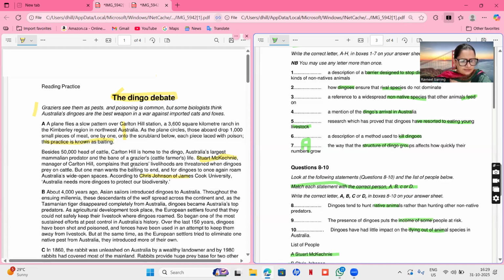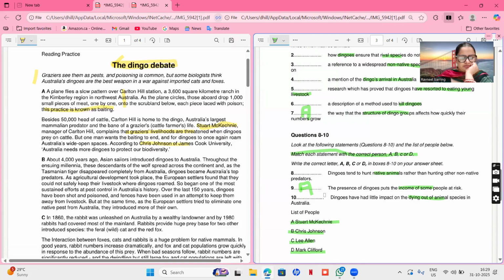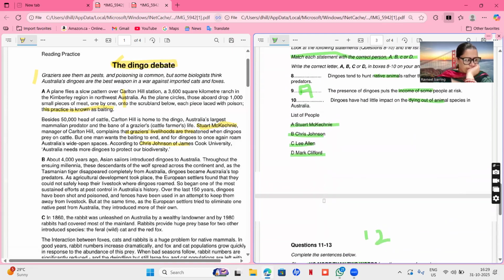Because here they are saying that complains. Who complains? Stott McKinney complains that graziers' livelihoods are threatened. So who is saying Stott? That means A, so ninth is A. So we read passage 1 and we are able to do 2 questions. Now similarly, we'll read passage 2, B, and we'll see if we are able to find any. And we'll also see these ones.